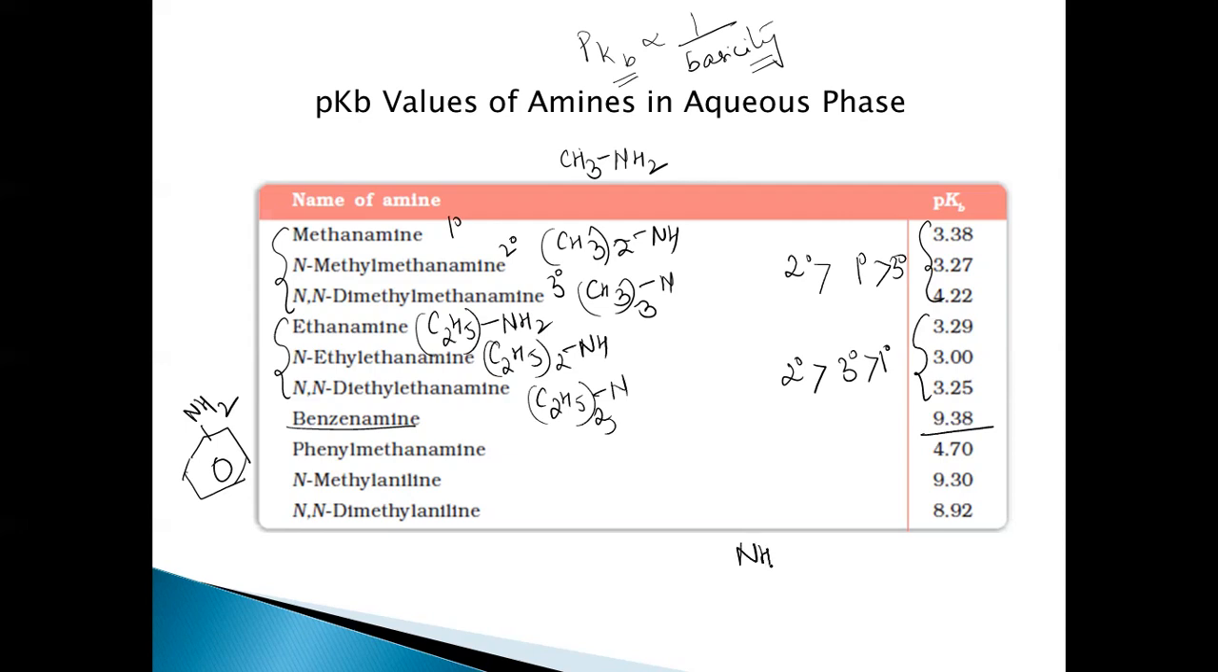And for ammonia, the basicity, the pKb value, is 4.75. These are aliphatic amines with a range of 3 to 4.22. That means based on these pKb values, we can definitely say that aliphatic amines are more basic than ammonia, right? And this aromatic amine, that is aniline, is less basic than ammonia, right?